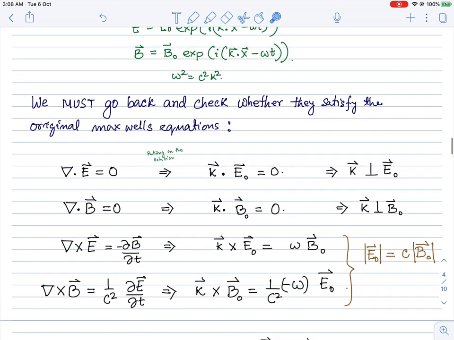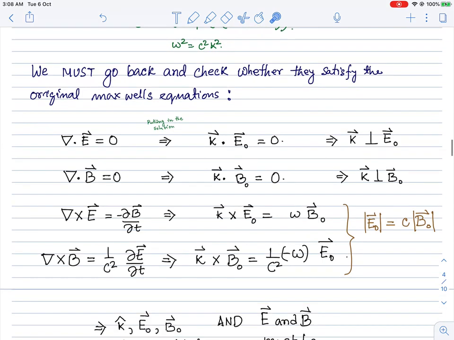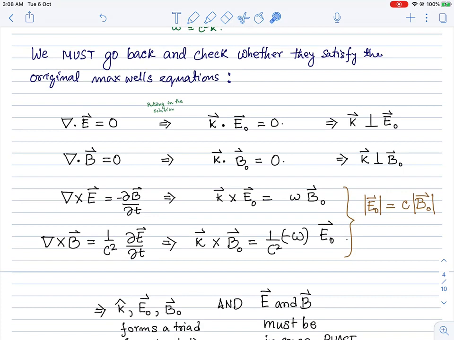So basically these three vectors are perpendicular to each other. And also, it must happen that omega is equal to plus minus c times k. If so, then we can conclude that the magnitude of E naught must be related to that of B naught by a factor of c.